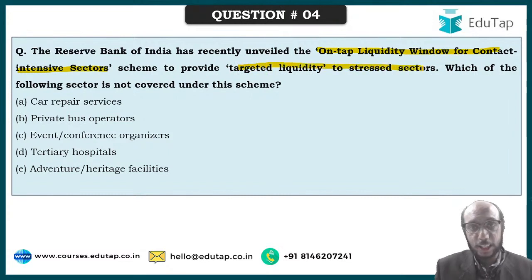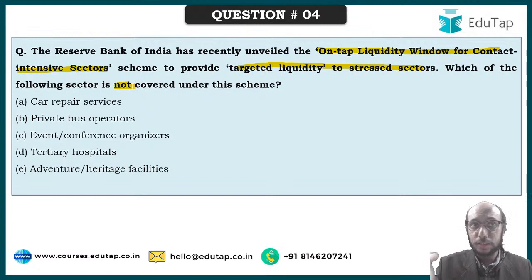What is the meaning of targeted liquidity? This is a beautiful concept that I came across in the governor's statement. Generally, by reducing the repo rate, by reducing the CRR, by reducing the SLR, we release liquidity in the entire system. Anybody can borrow and do what they want. In the recent past, RBI has been injecting targeted liquidity towards certain sectors. What is the meaning of targeted liquidity? Specifically focusing liquidity upon certain sectors such as contact intensive sectors. A special window has been created so that banks can borrow and lend to these sectors. You have to tell me which of the following sectors is not covered under this scheme.